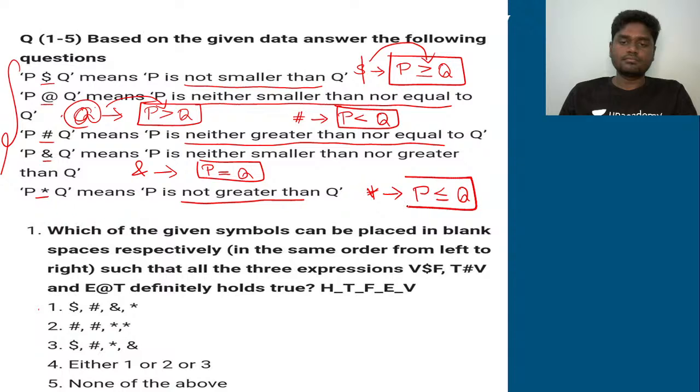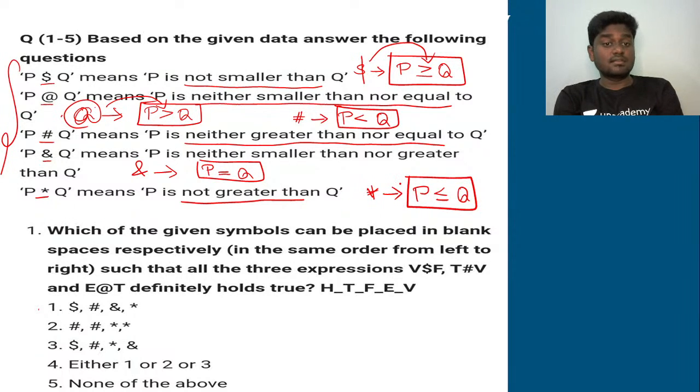That's it. So now listen very carefully, guys. The statement here is not directly given. Everything is being given in opposite terms, that is not smaller than, neither smaller nor equal, not greater than. So if that is the case, we need to go for the other side. The direct statement is not given for the respective symbols which I have given for you, so we need to go for the other side.